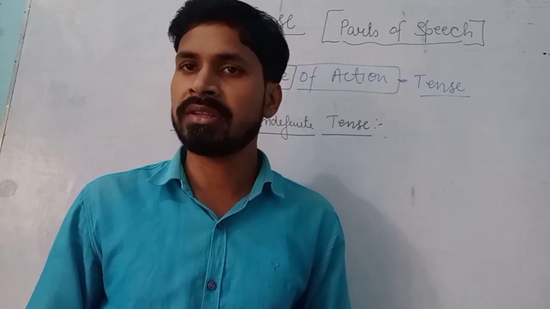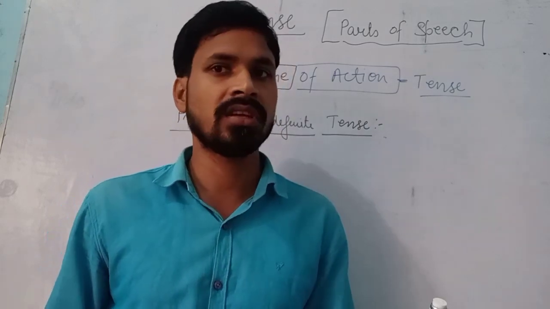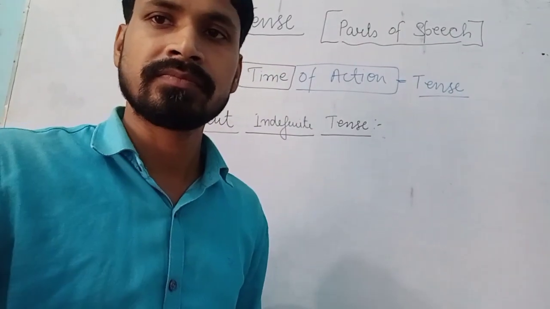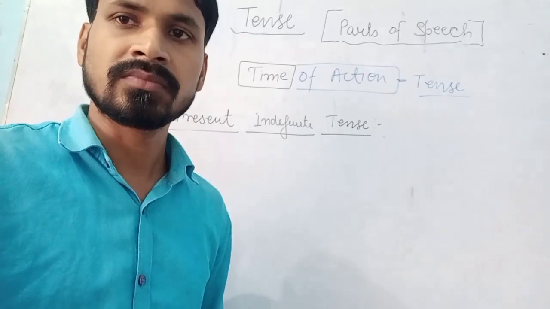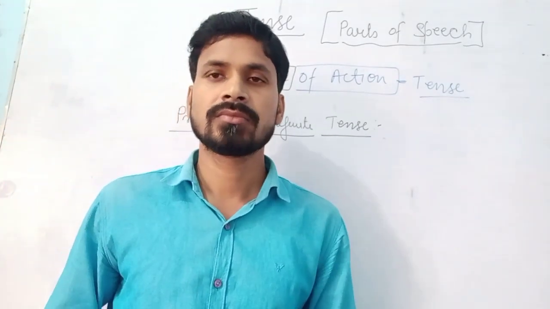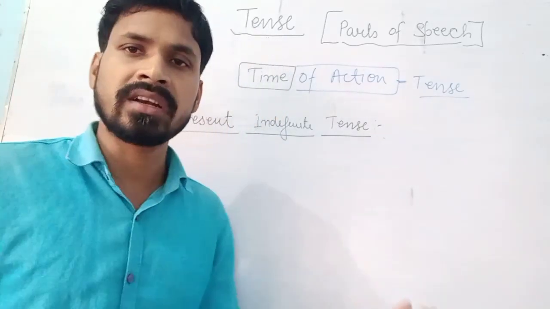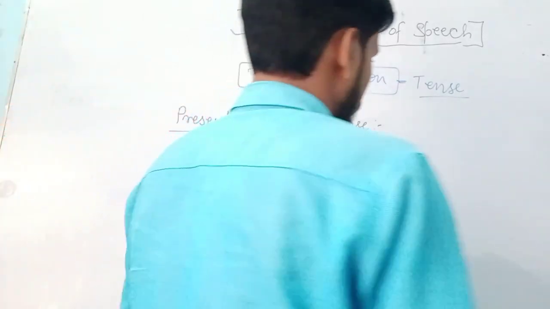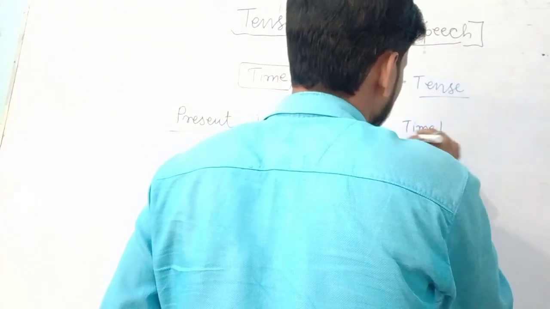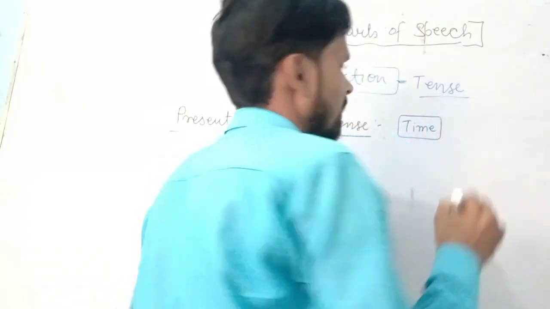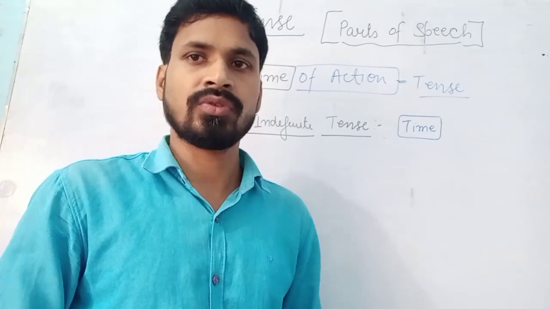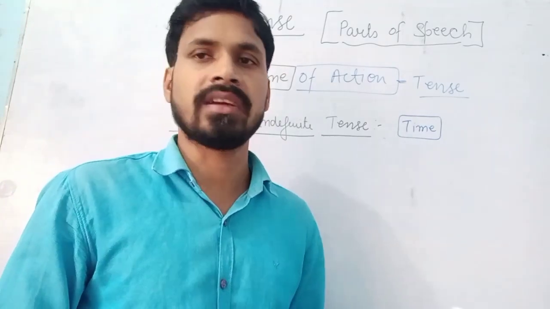And not definite means its information can be incomplete. You would not get completeness in that information. You would not be able to recognize at what time it was started and at what time it has been finished. So that's why it is simply known as indefinite.